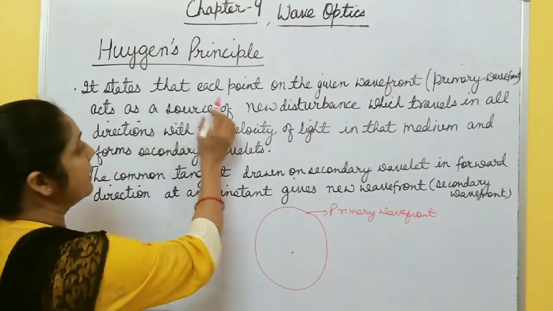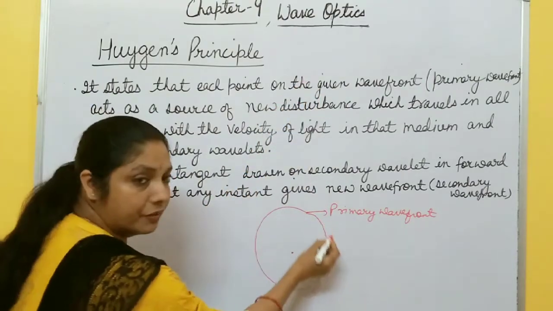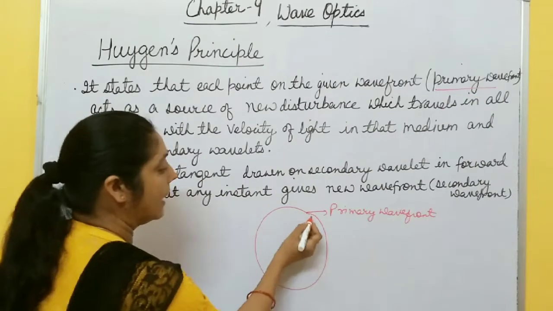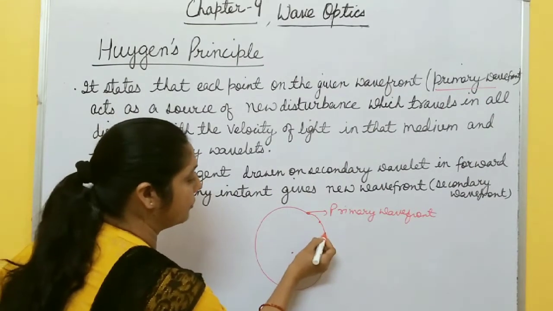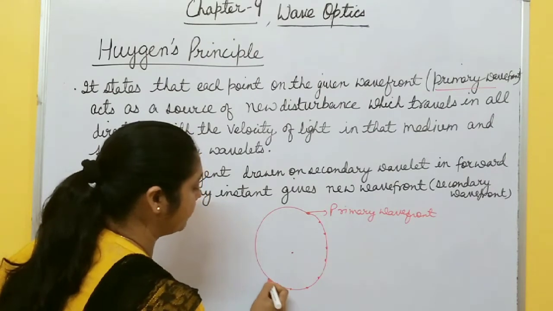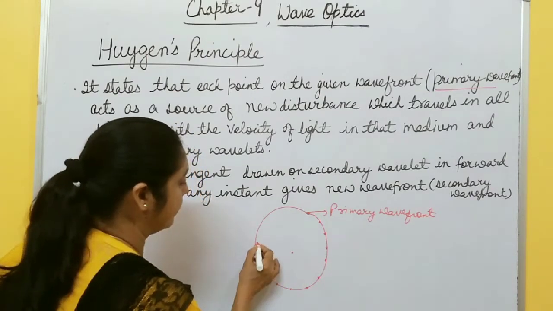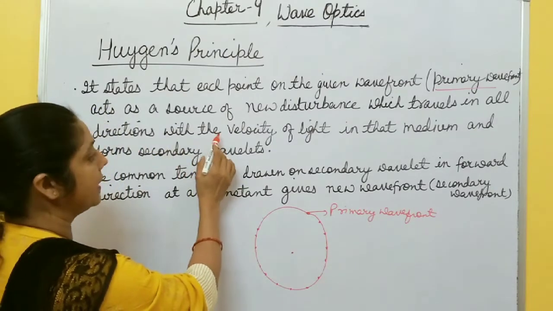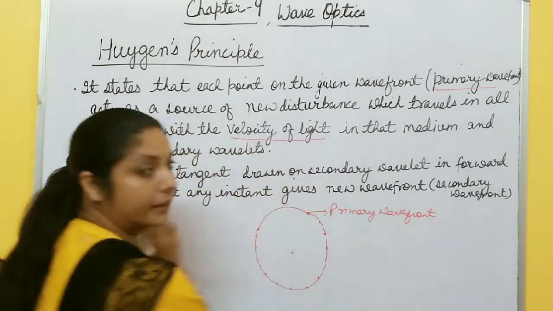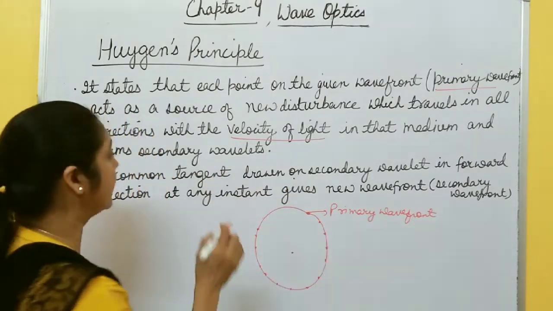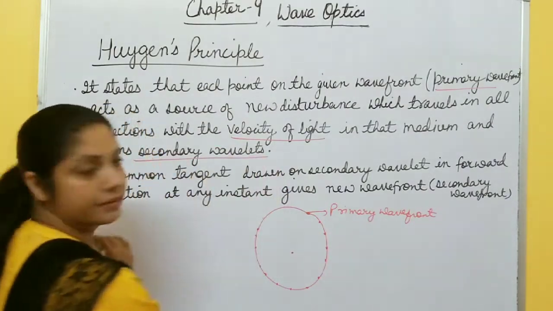So it states that each point on this given primary wavefront acts as a source of secondary disturbance, which moves in all possible directions with the velocity of light in that medium. And this forms secondary wavelets.